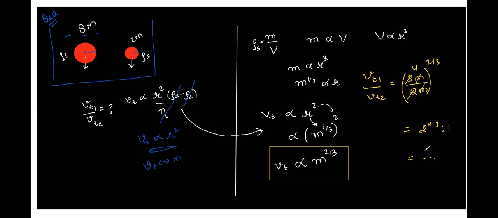Is it clear, class? Everyone? If yes, please raise your hand. If you're clear with the relation between terminal velocity and mass of the object when radius is not given, how do you find it out? If you're clear, please raise your hand. Yes, class. And if there are any queries, feel free to let me know. Excellent. If you have understood this very well, let's transit to the next concept.